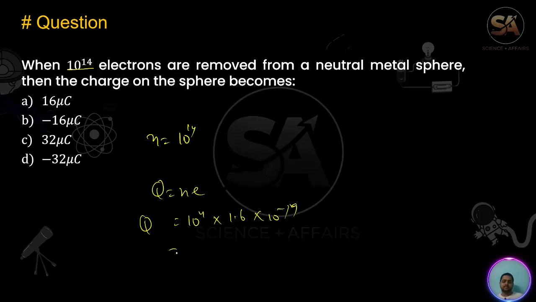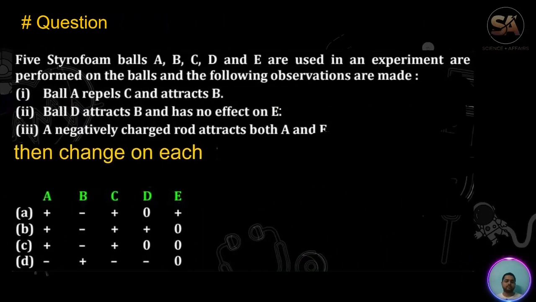That gives 1.6 into 10 to the power minus 5 coulomb. So we can write 16 into 10 to the power minus 6 coulomb, that is 16 micro coulomb. Electrons are removed, so positive charge will come on the neutral conductor.